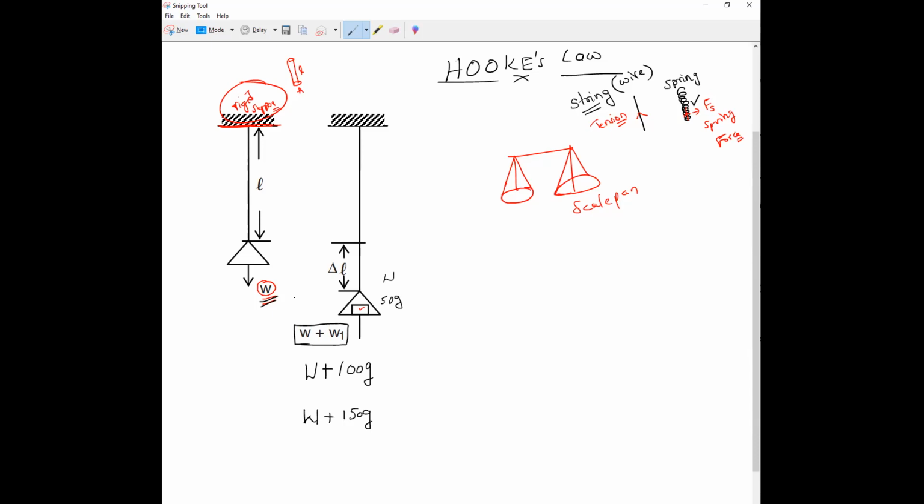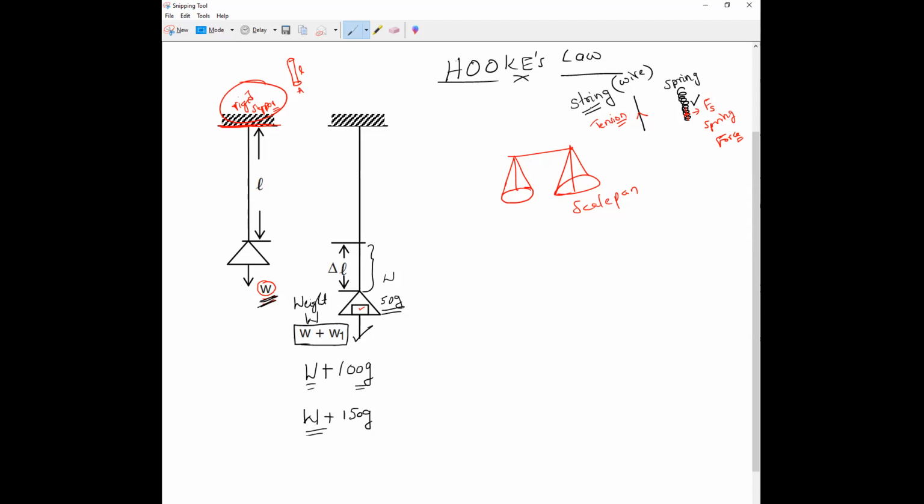So you have to increase the weight in such a way. First W, then W plus W1, that is 50 grams. Next W plus 50 plus 50, 100 grams. Next W plus 50 plus 50 plus 50, 150 grams. So every time 50 is increasing. I have checked it before with only the scale pan. Now, as soon as I kept 50 grams, there is a change in the length of the string. Have you checked it, everybody?